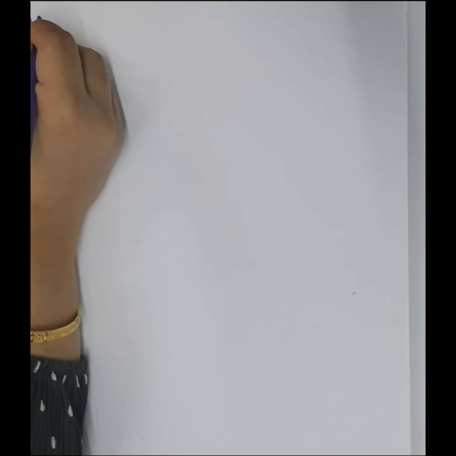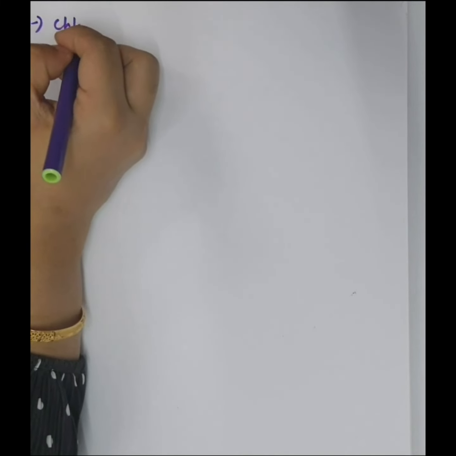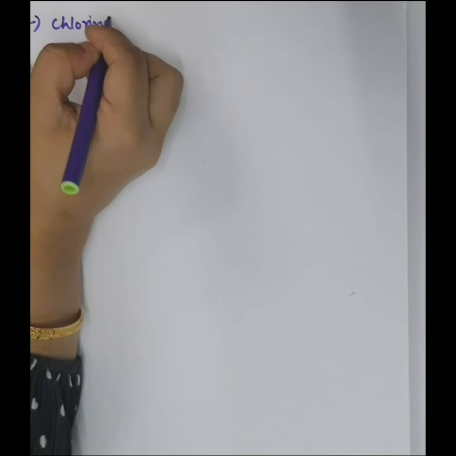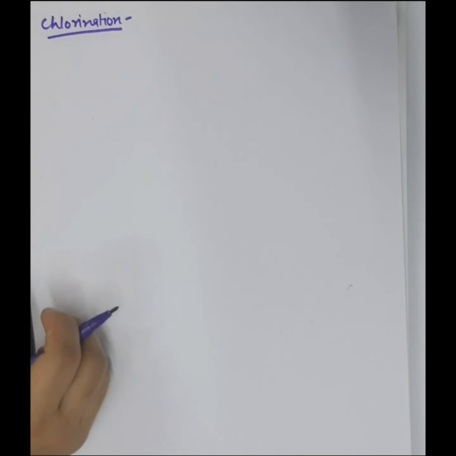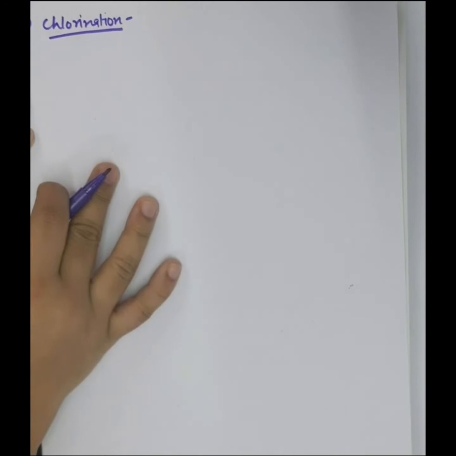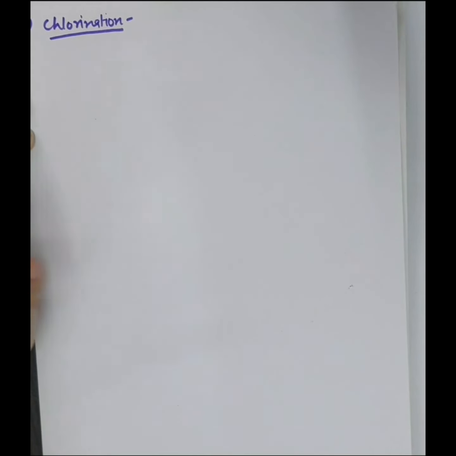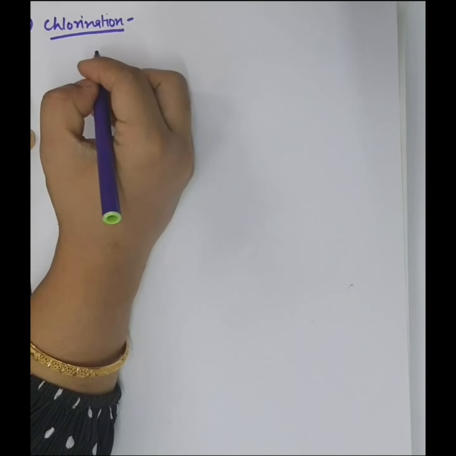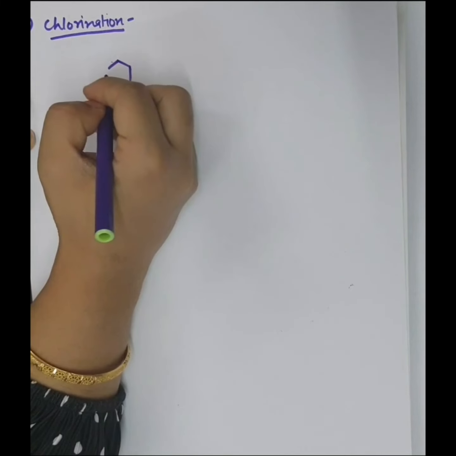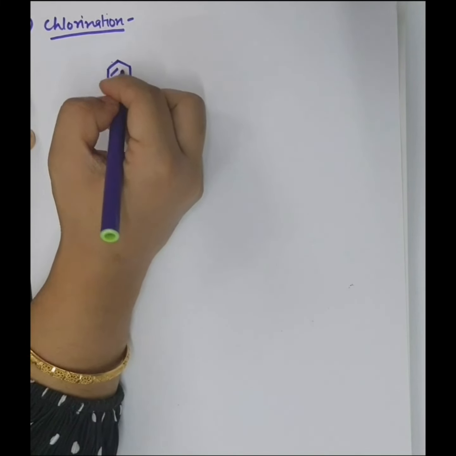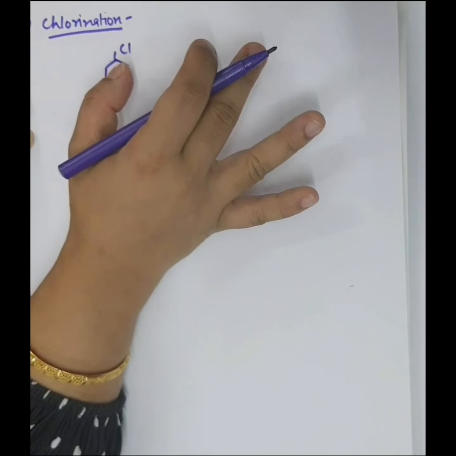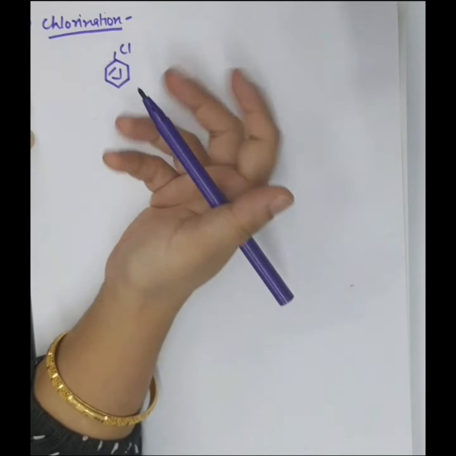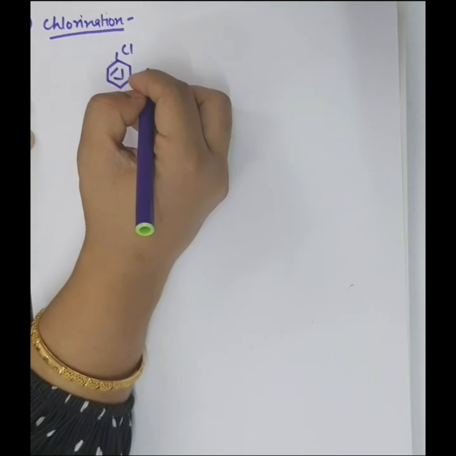First, consider chlorination. The first electrophilic reaction is chlorination, or we can say halogenation. Here we are considering the substitution of chlorine. What happens during the reaction? This is chlorobenzene. We are considering only the example of chlorobenzene; the same reaction occurs in bromobenzene and iodobenzene.